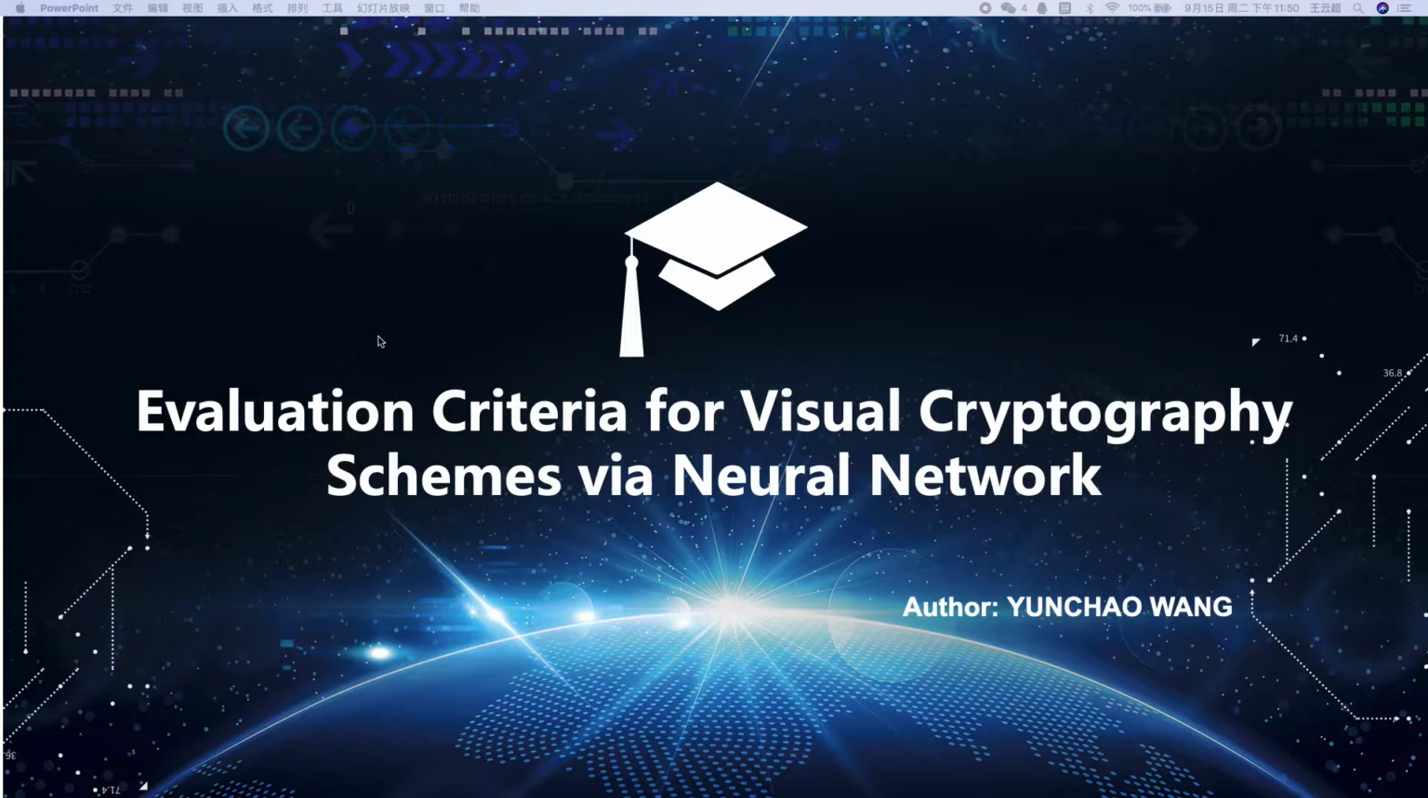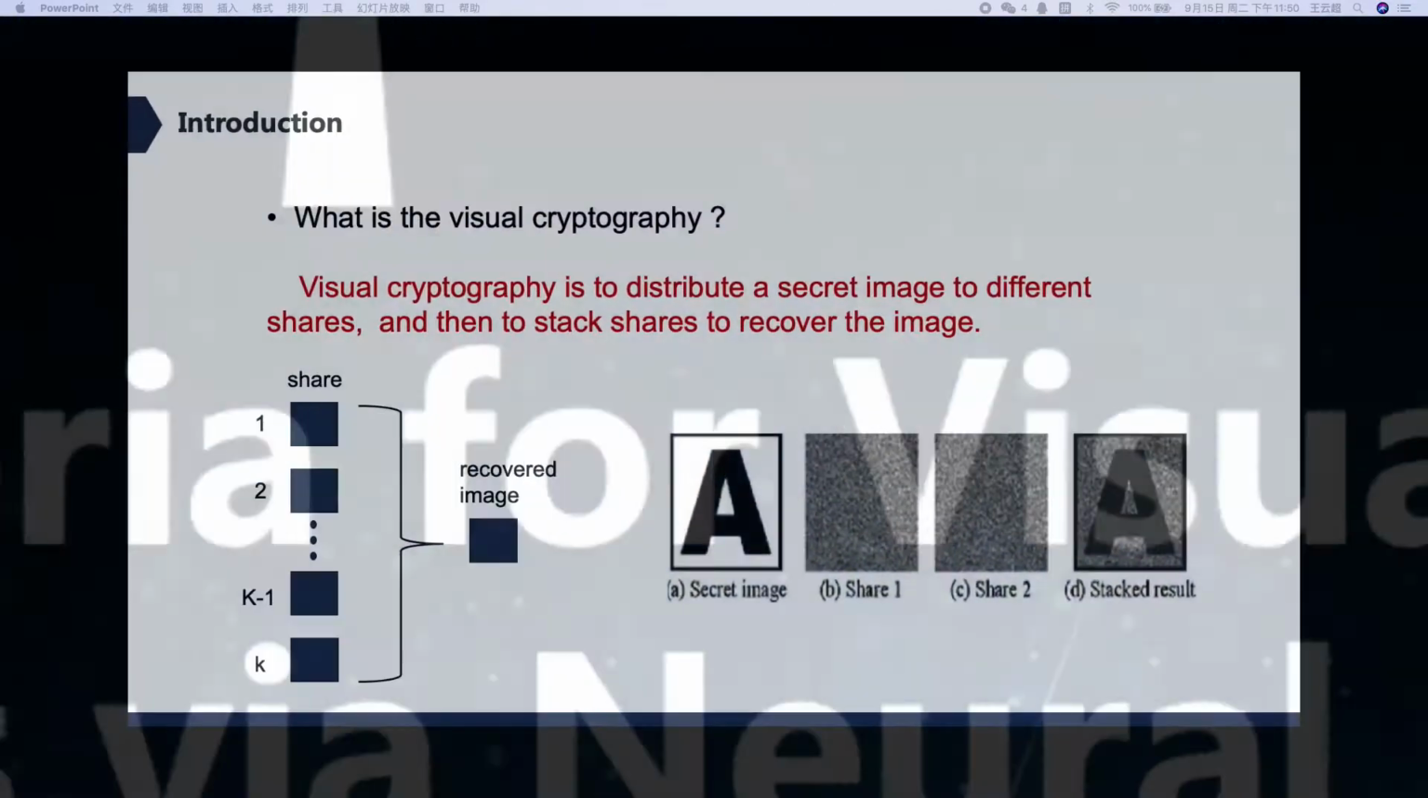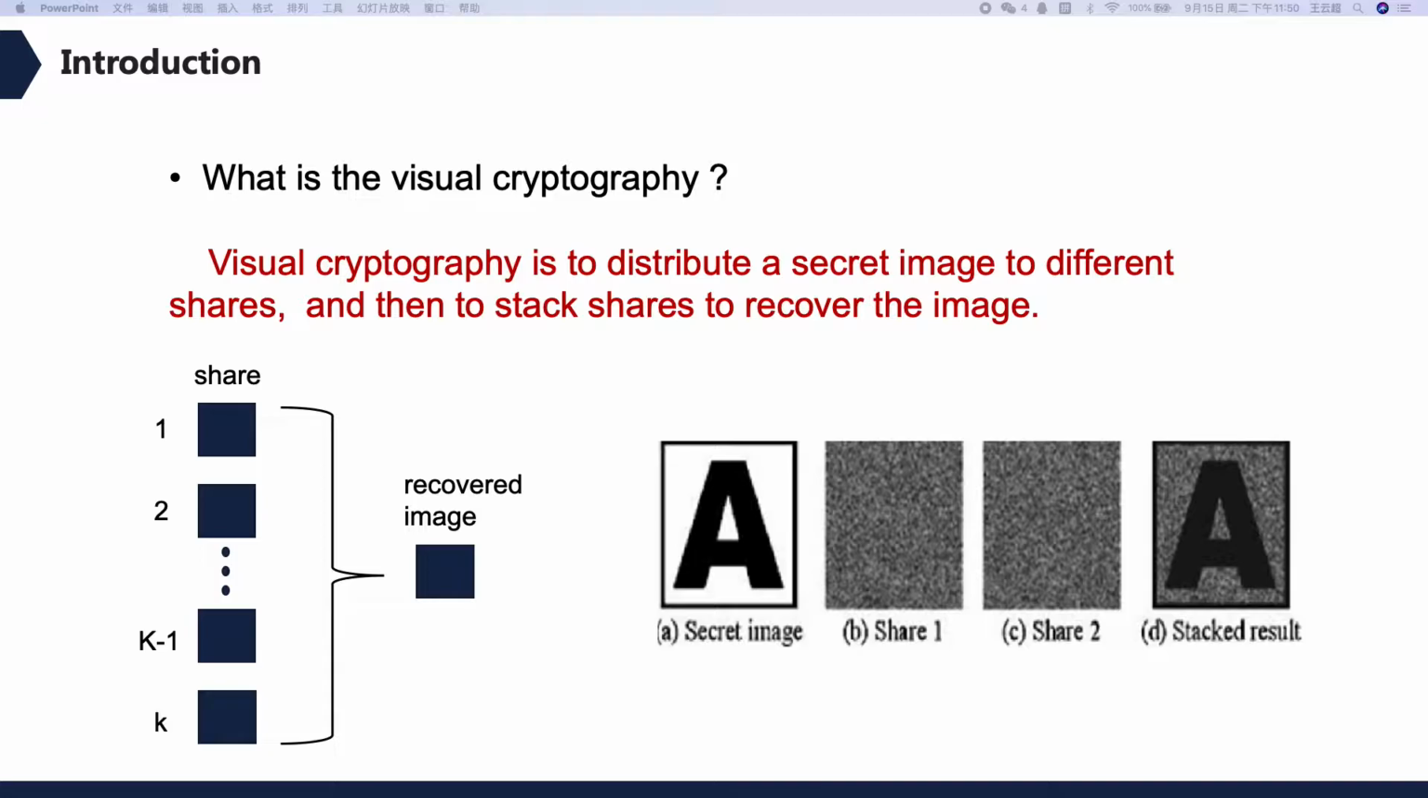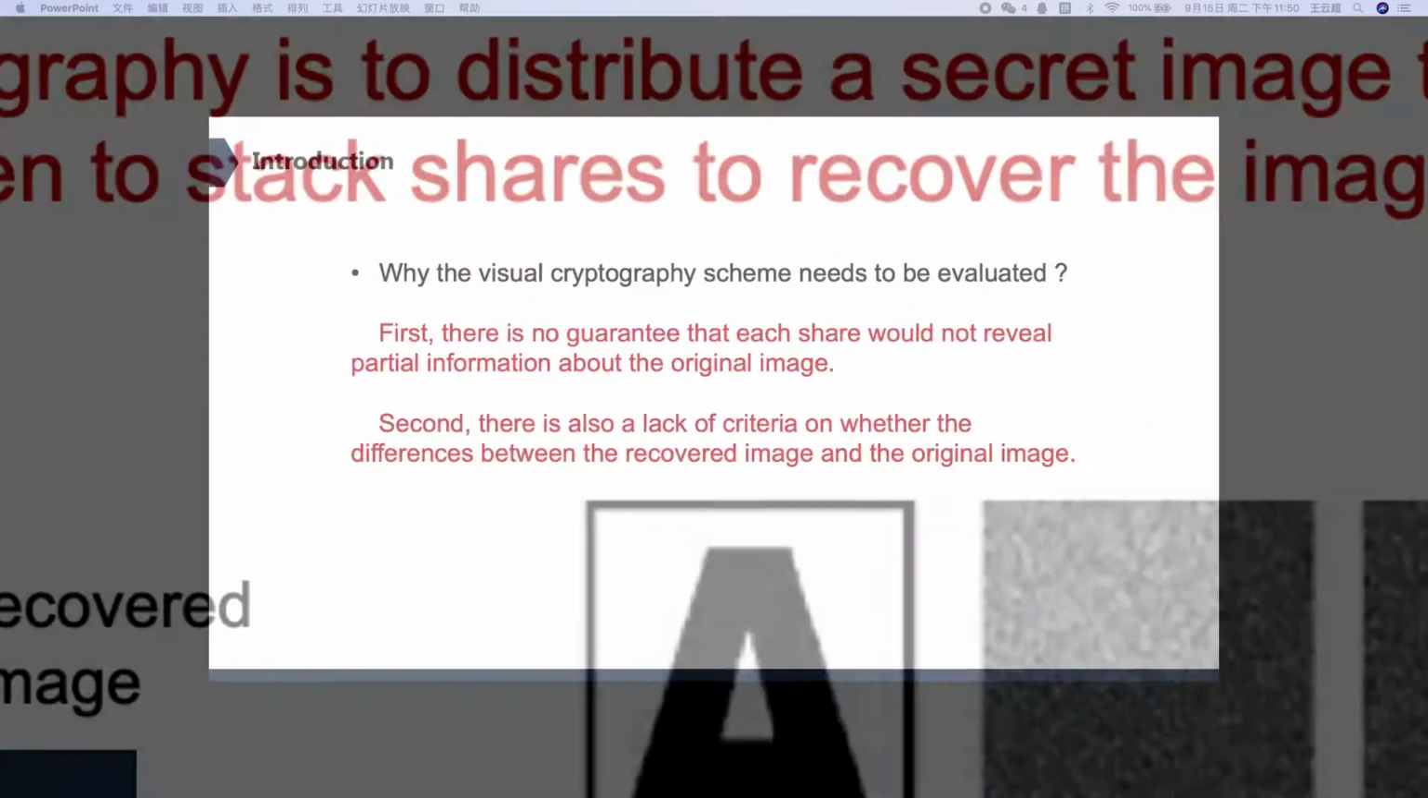Today, I want to introduce my post evaluation criterion for visual cryptography schemes via neural network to you. First, what is visual cryptography? Visual cryptography is to distribute a secret image to different shares so that the original secret information cannot be recovered without the cooperation of several shares. Moreover, each share is kept secret to the other.